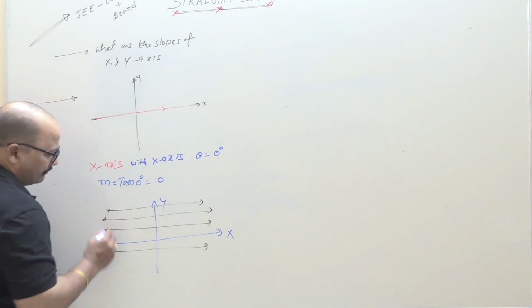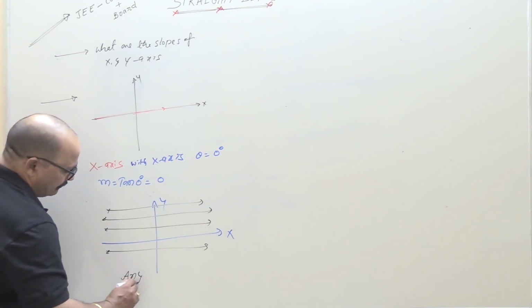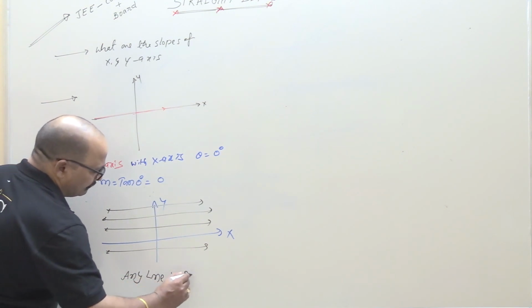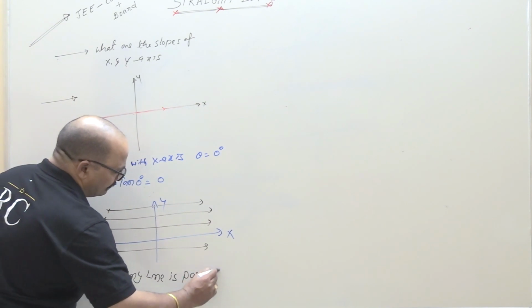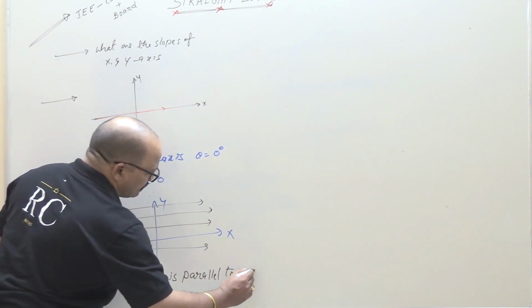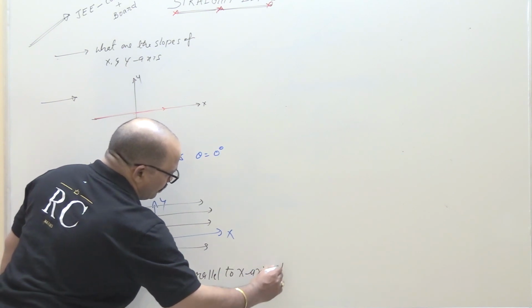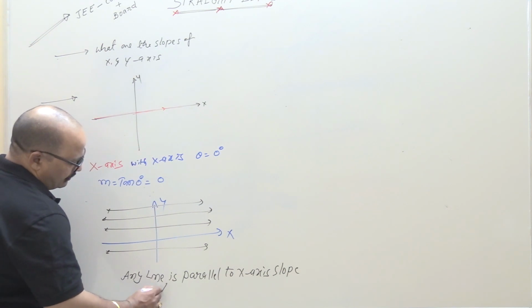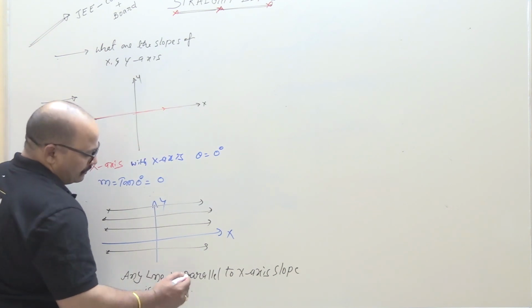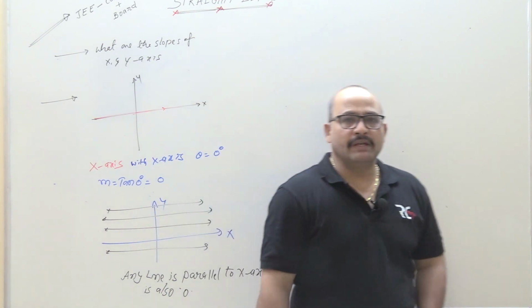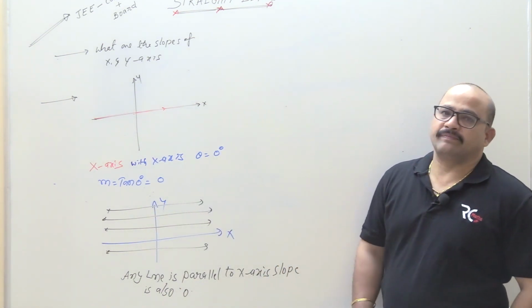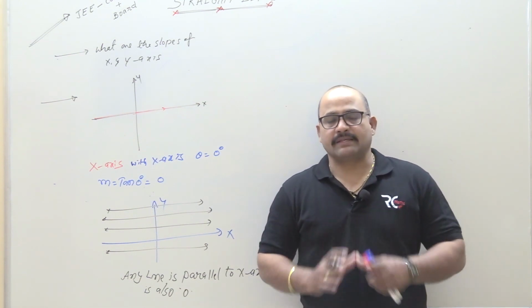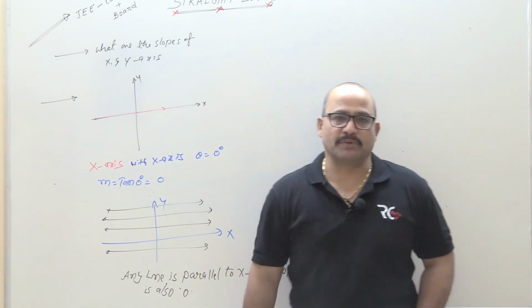So any line parallel to x axis, slope is also 0. This is the crystal clear slope of x axis. Okay, beta. Now let us move forward.